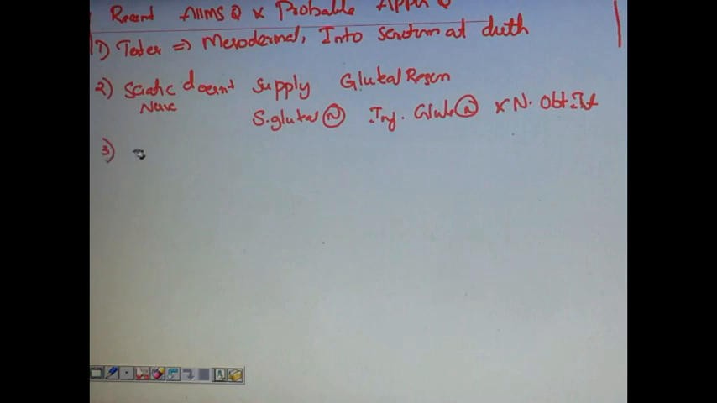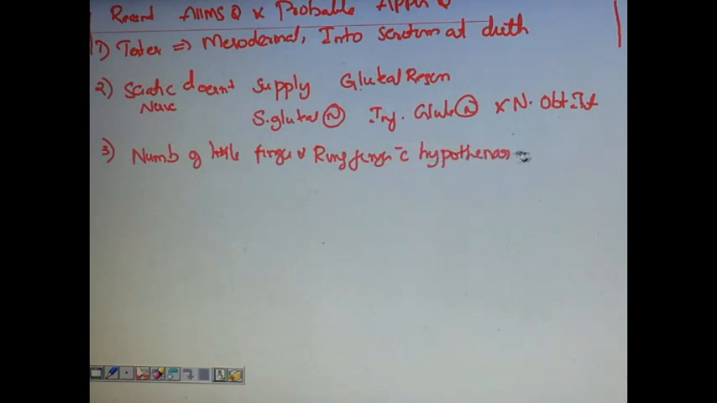And again another question was asked regarding radial nerve and ulnar nerve. The scenario was numbness of little finger and ring finger with hypothenar atrophy. Which nerve is involved? The answer is ulnar nerve before division into superficial and deep branches.